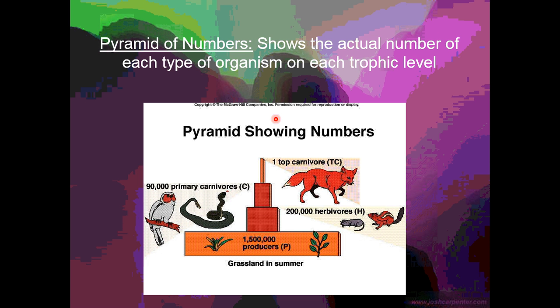Pyramid of numbers works the same way. There's the largest number of producers, and then herbivores are the second largest group, then the secondary consumers are third largest, and the top carnivores or the tertiary consumers are the smallest groups. They have the least number of members.